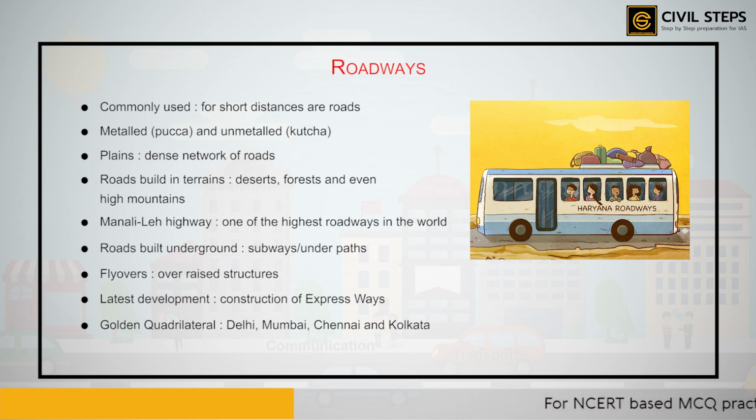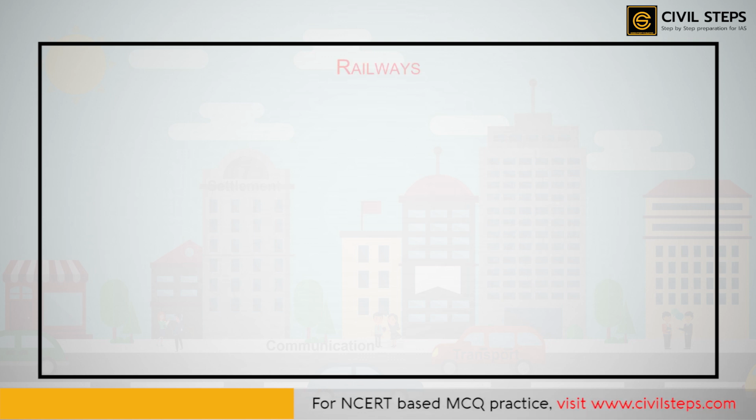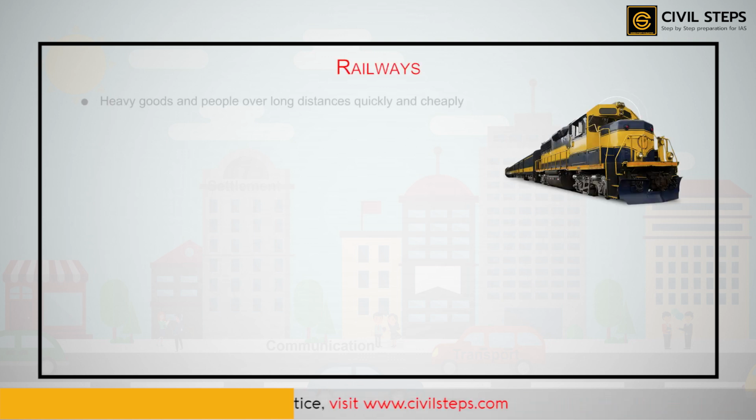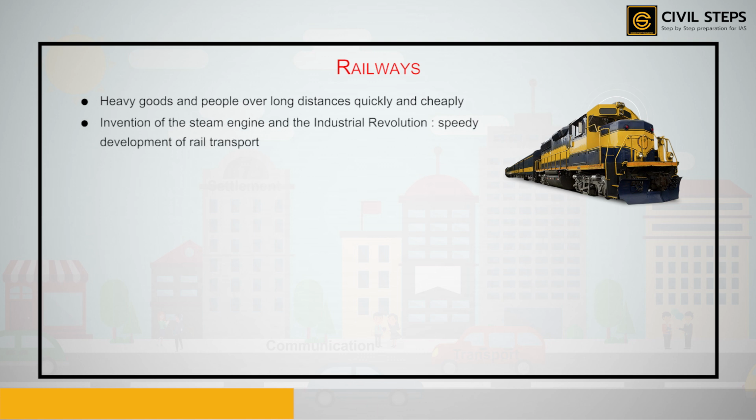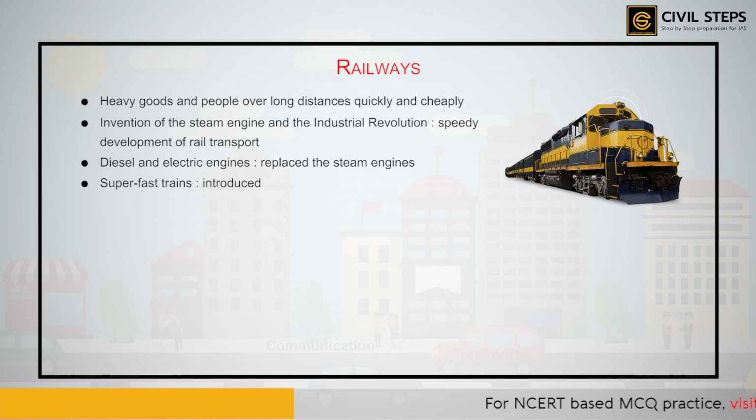Now, let us move on to talk about the second type, that is the railways. The railways carry heavy goods and people over long distances quickly and cheaply. The invention of the steam engine and the Industrial Revolution helped in the speedy development of rail transport. Diesel and electric engines have largely replaced steam engines. In places, super-fast trains have been introduced to make the journey faster.